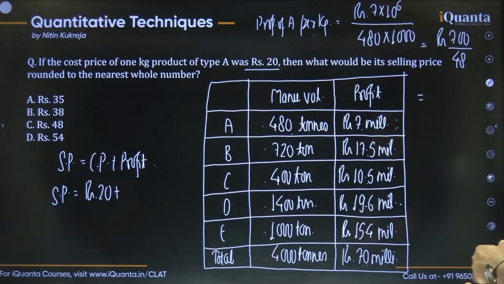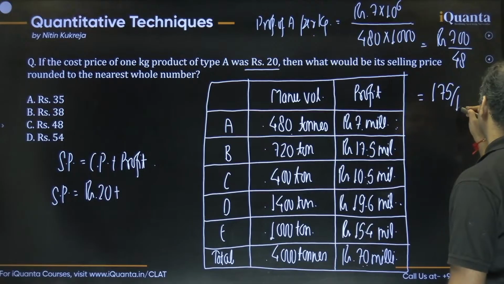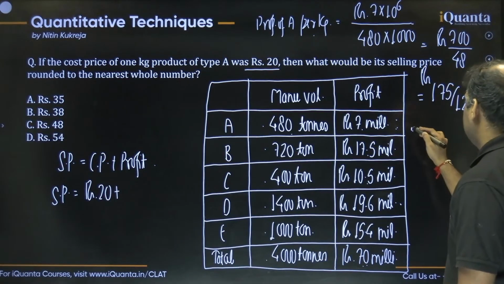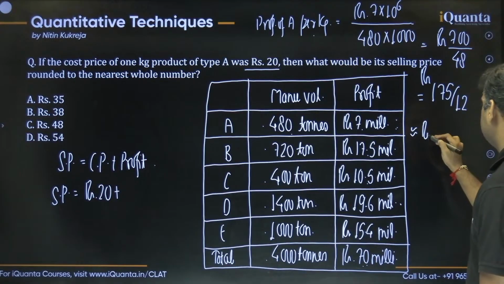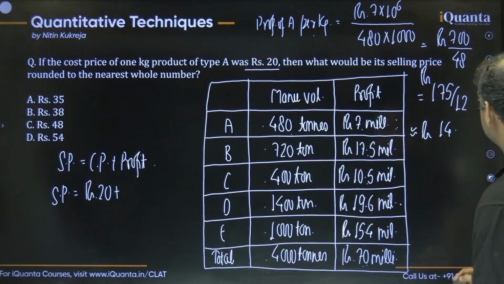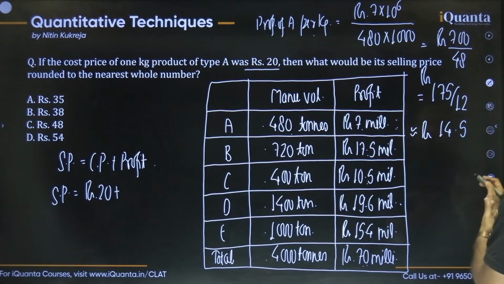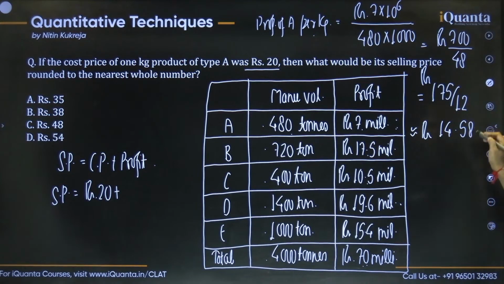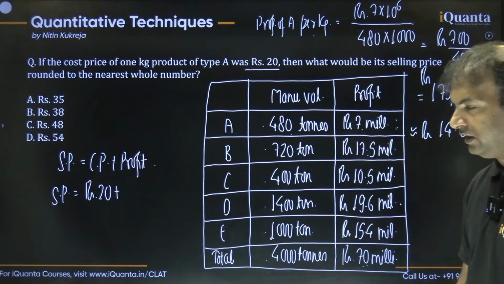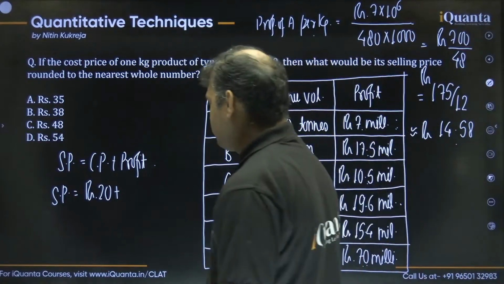Dividing by 2, 350 by 24. Dividing by 2 again, 175 by 12, this is what we can say. Now, trying to simplify this, we shall get what? We shall get 1. Okay, the carry is 5, 55, 12 fours is 48, then 7, you can say, 70 is not cancelled, so again 5 something, right? It should be 14.5 something, then 10 again, and we can say 12 8 is 96, so rupees 14.58 approximately, right? This is what we can say is the profit of the product A, per kg approximately.